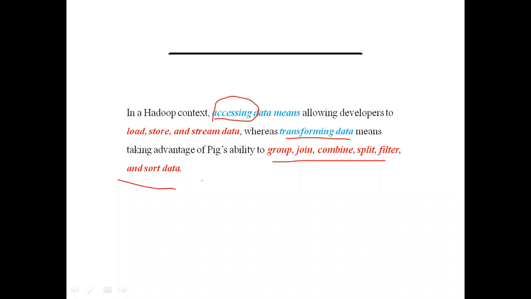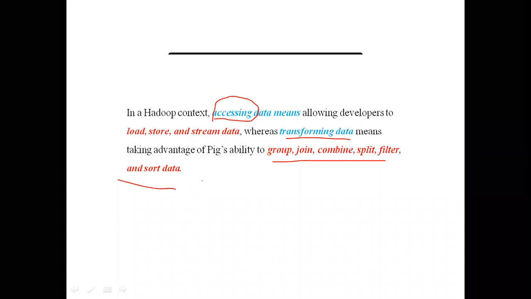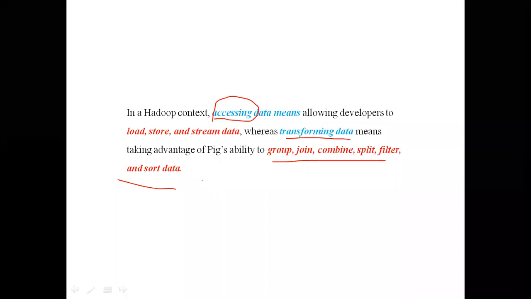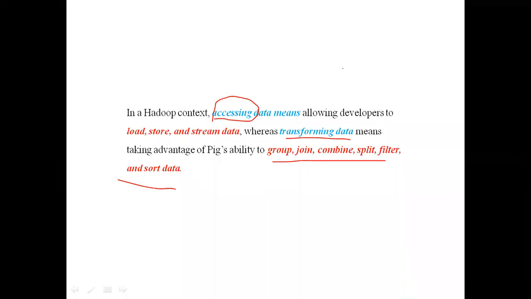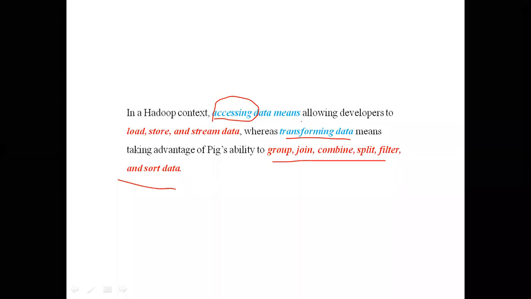Transforming of the data means joining, grouping, combining, filtering, all the work we are doing. Now we will see the list of important operations and their operators available in Pig Latin.